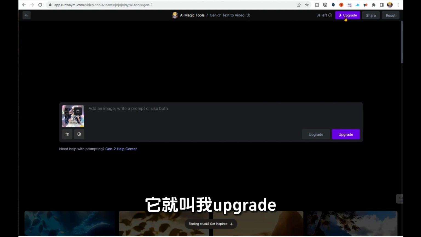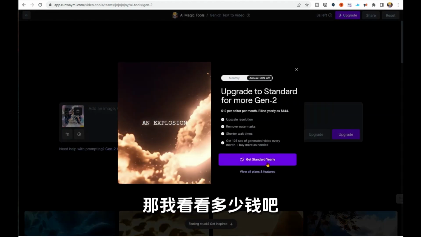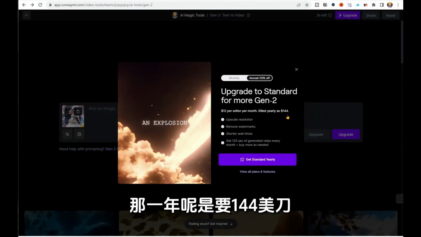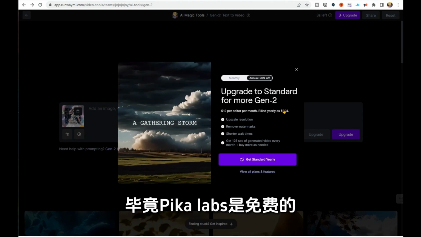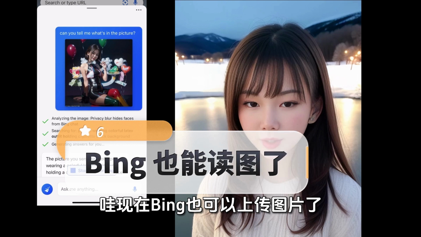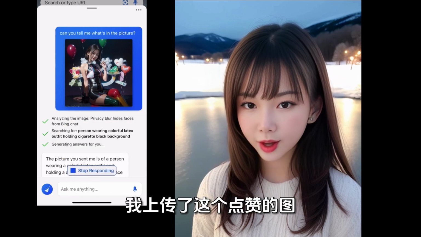Wow, wow, wow, this effect is too good. Give it a 5-star rating. When I wanted to try the second picture, it asked me to upgrade. Let me see how much it costs. For 1 year, it's $144.